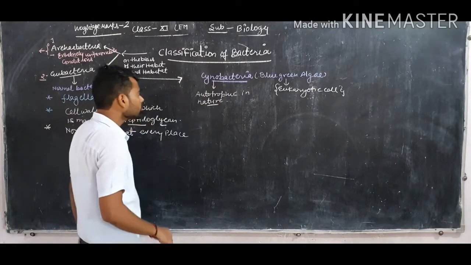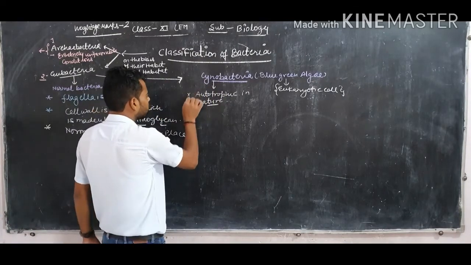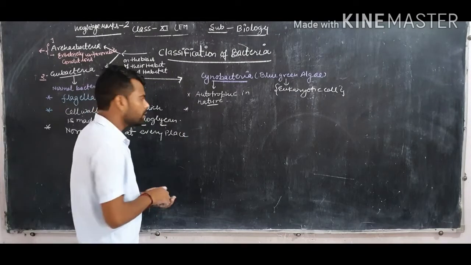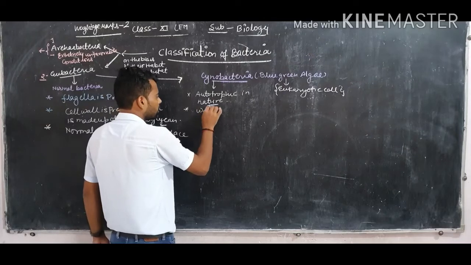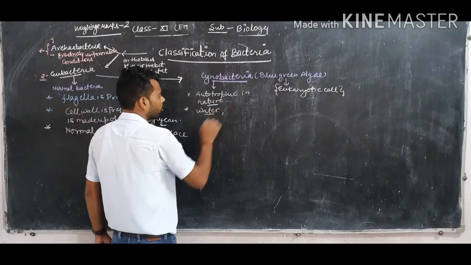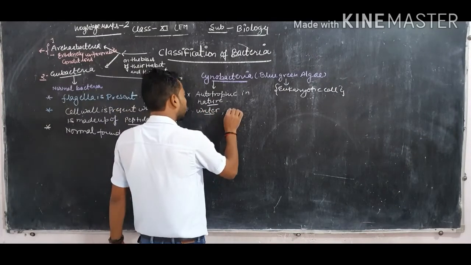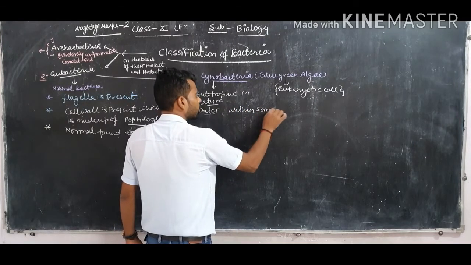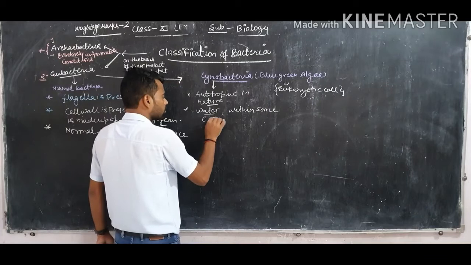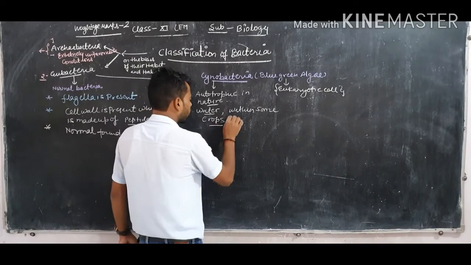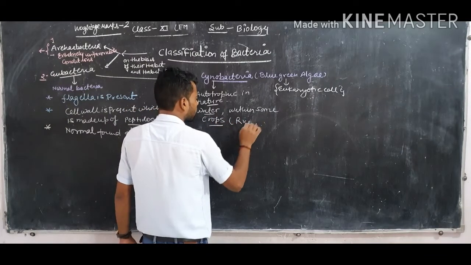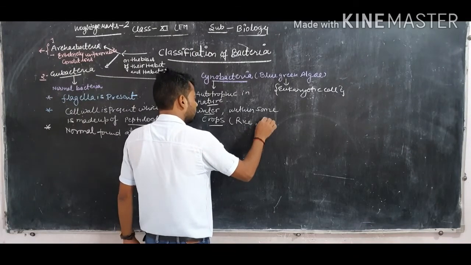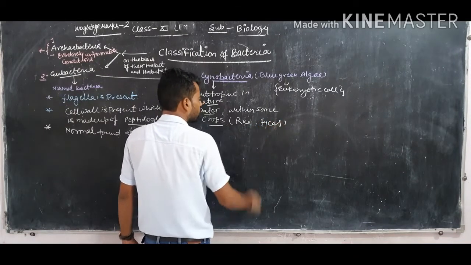Cyanobacteria generally grow in water and within some special crops like rice, and like Cycas and other plants.